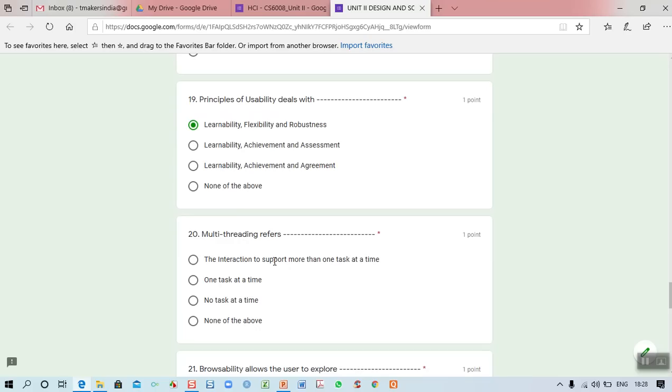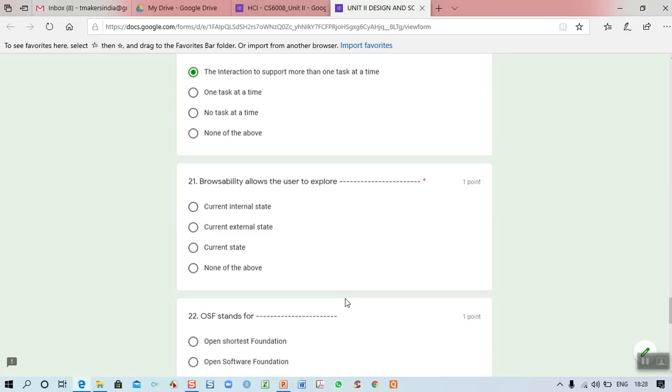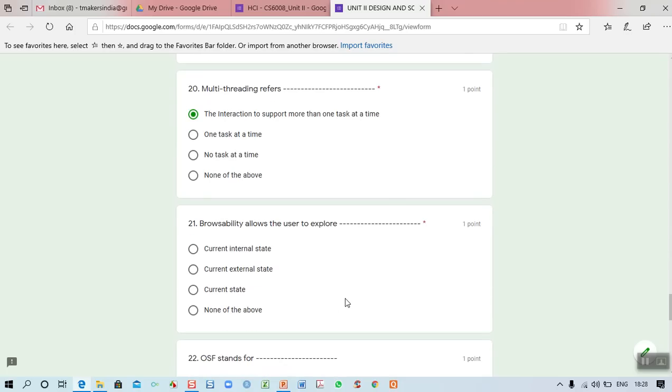And multi-threading refers to... what is multi-threading? Here the options are one task at a time, no task at a time, none of the above. It is the interaction to support more than one task at a time. Multi-threading is nothing but interaction to support more than one task at a time. Parallel execution is called multi-threading. You know very well. And what does browsability allow the user to do? What is the meaning of browsability? Exploring the current internal state. And the first one is correct.